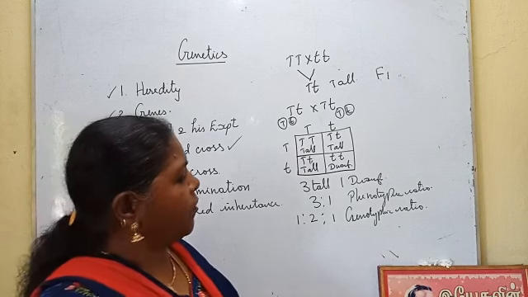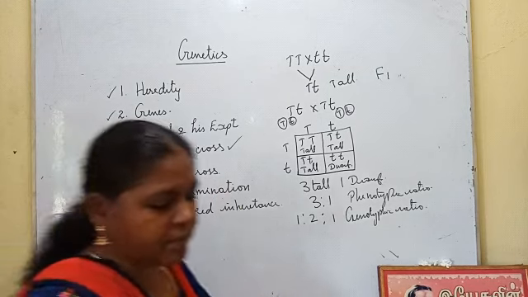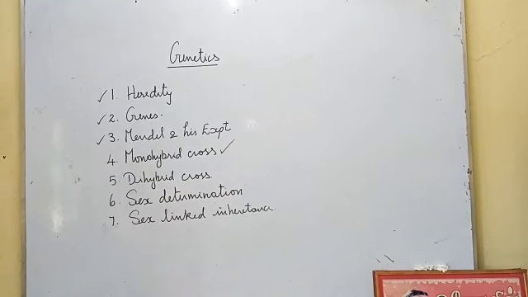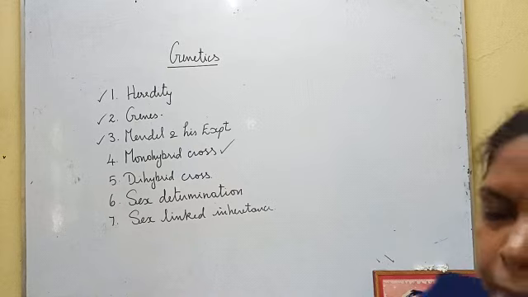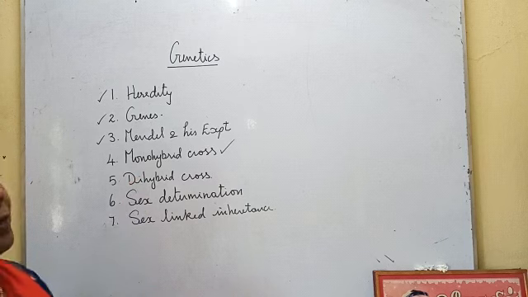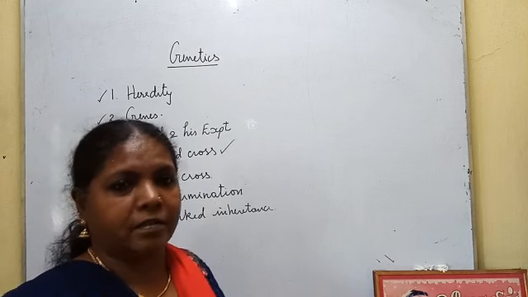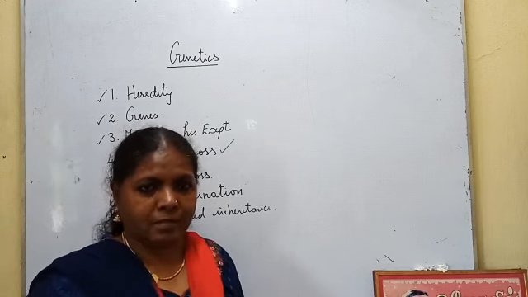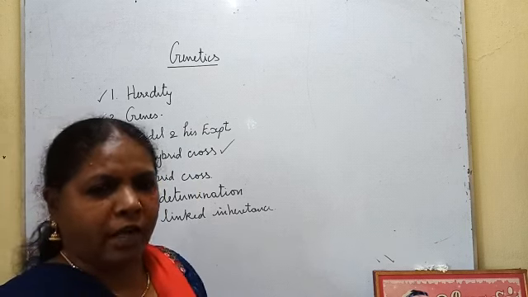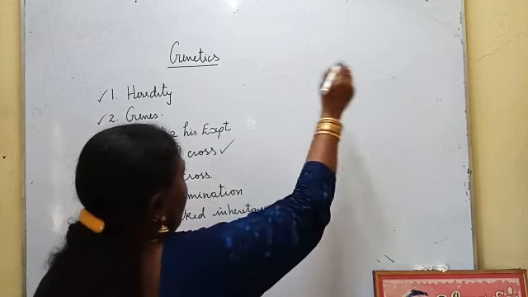I hope you have understood the monohybrid cross. Next, we are going to see the dihybrid cross. In the monohybrid cross, Mendel had selected only one character. In the dihybrid cross, he selected two characters. Let us see by taking more characters what the result will be, he might have thought.